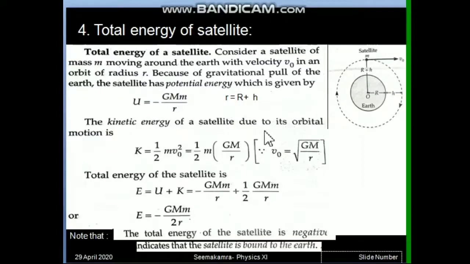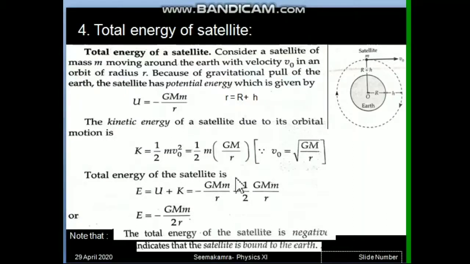Now since the satellite is also moving, it is not stationary, it is making rounds. That's why the satellite is also said to have kinetic energy. The kinetic energy formula is half of m v square. So half of m, and V0 means the velocity with which it is making the circle. So V0 is the orbital velocity. This formula we have already derived before. That was root of GM upon r plus h, but r plus h we have written as small r. Let us put the square of it here, so the root will be removed. This way we have got the kinetic energy answer.